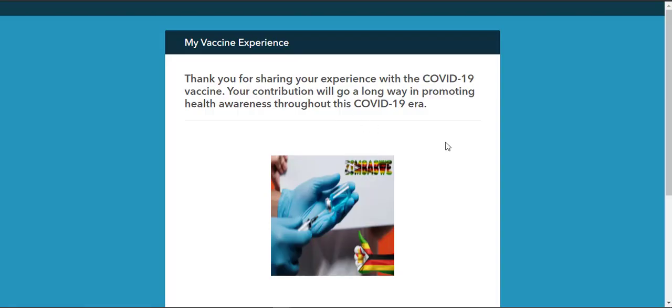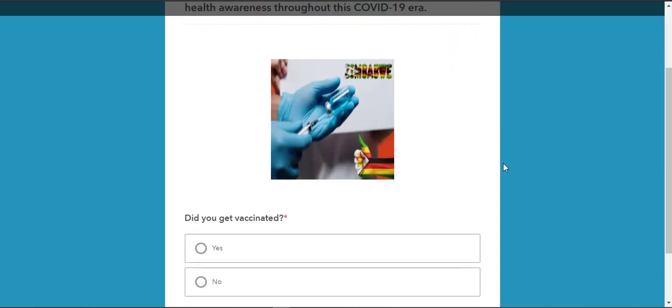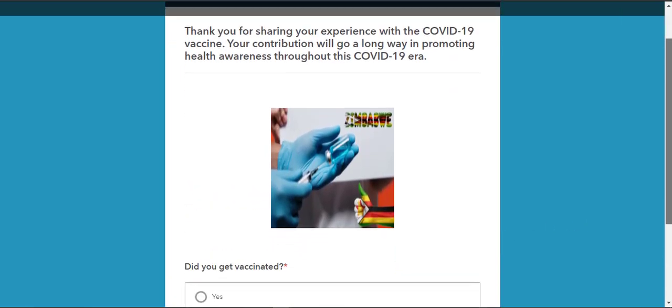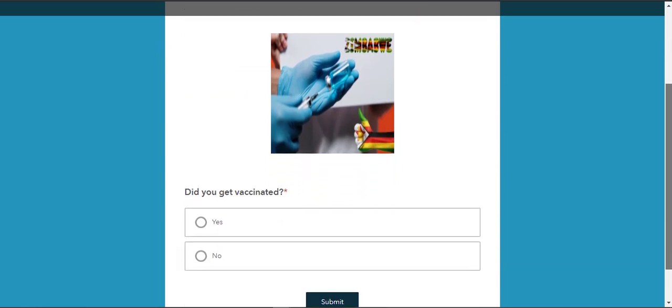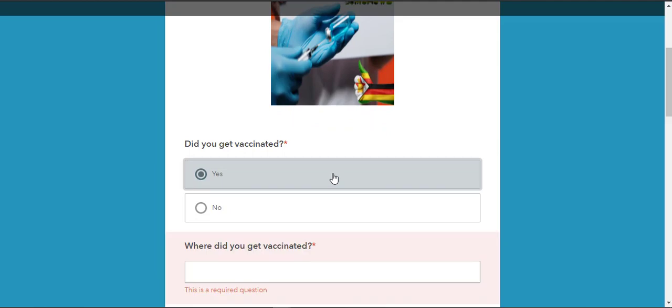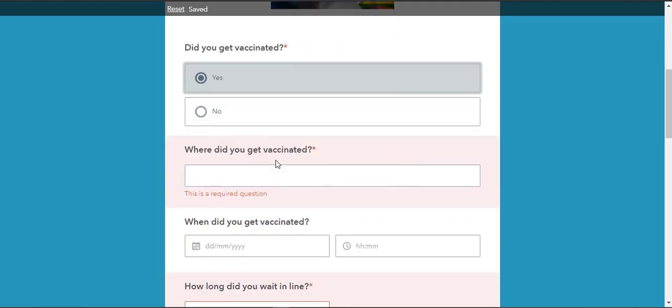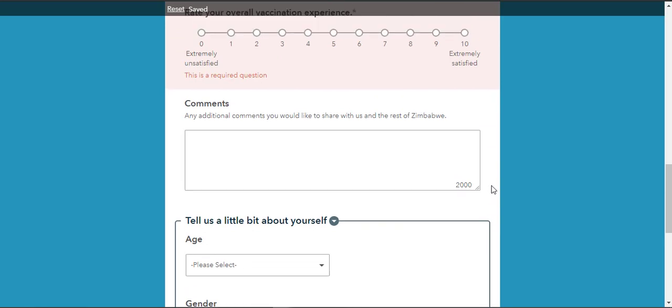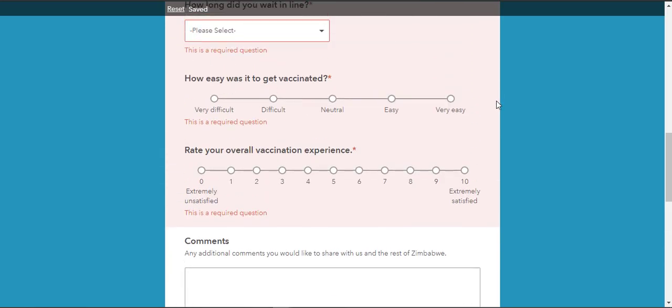So I'm just going to go over to this application, called My Vaccine Experience. For all those who have been vaccinated or not, they can share their thoughts in this application. Let me go through a quick demo. Here it asks, did you get vaccinated? If I say yes, it gives me some questions, such as where I got vaccinated, so I can fill out some details that I need to share with the public.